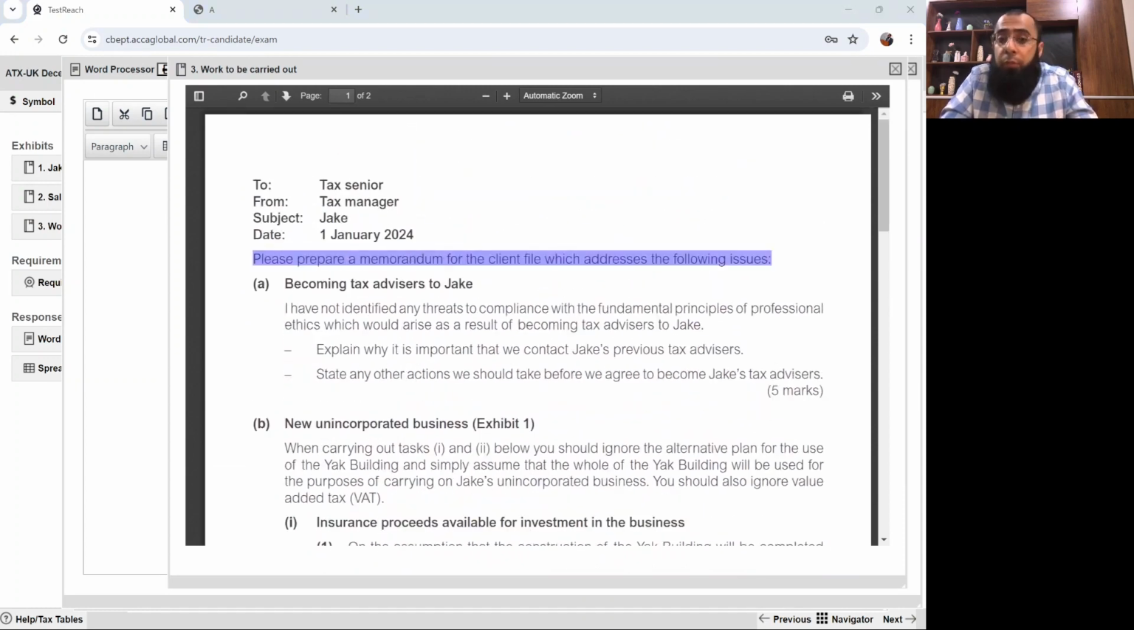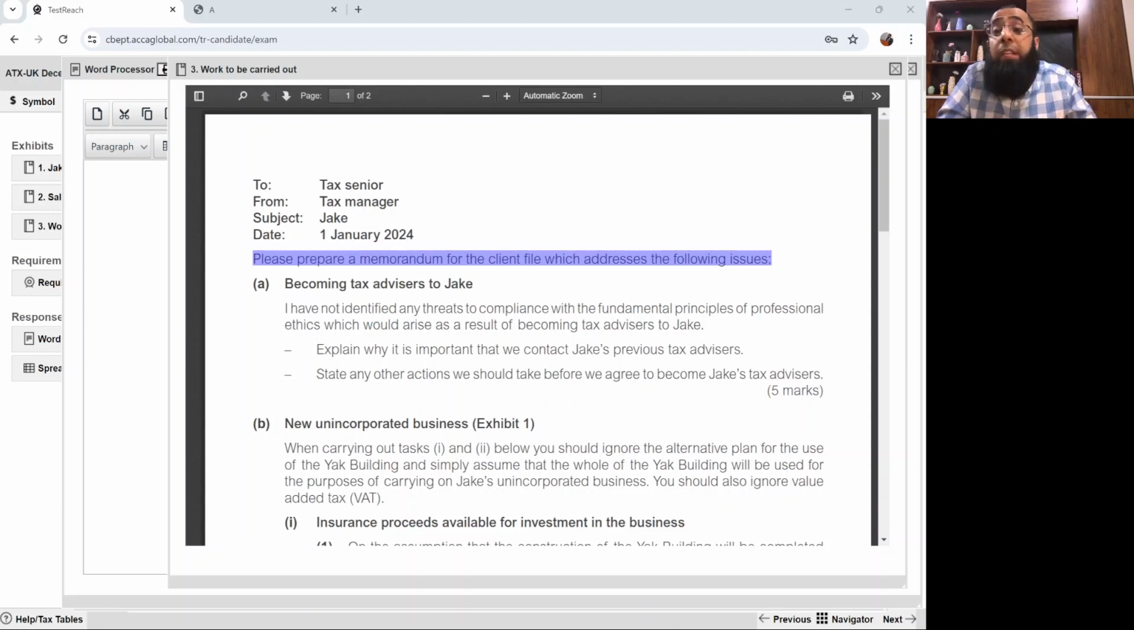So make sure that you follow the format. Memorandum for the client file, notes for the meeting, it's always the very standard format: to, from, subject, date, client name, what issues you are dealing with. Just a brief detail, I'll be writing it. You will get a complete idea and then you start answering your requirements.